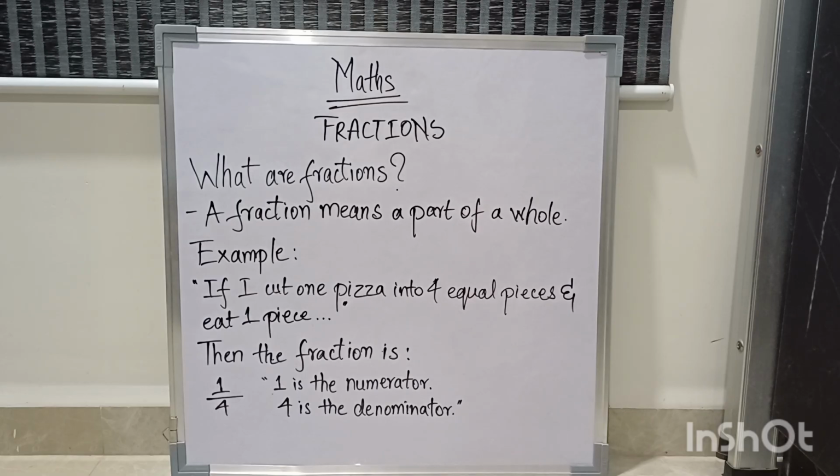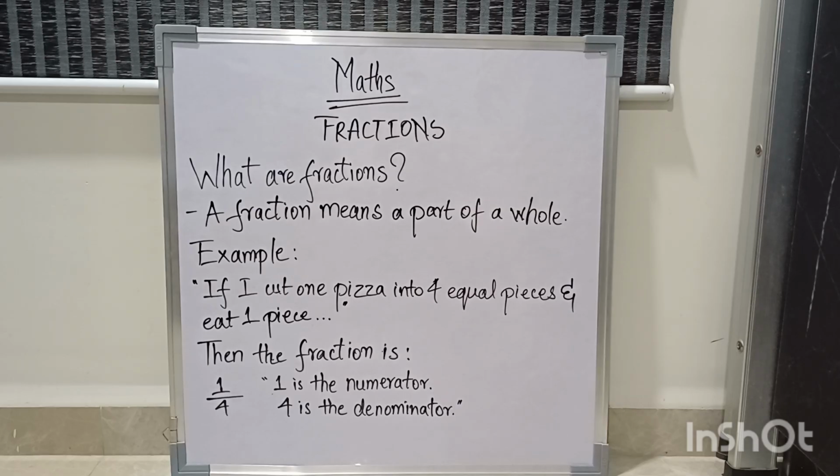Now the basic example which everyone knows, like everyone loves to eat pizza. So you and your friends are having it, or you and your family members are having it: you, your dad, your sister, your mother and father. If you cut one pizza into 4 equal pieces, then everyone will get one piece. Now you are having one piece out of 4. So what is the fraction which you are having of the pizza? It is 1/4, 1/4 of the pizza.